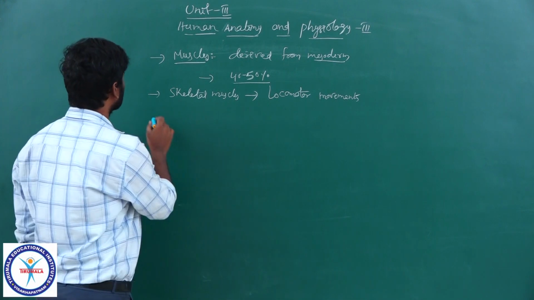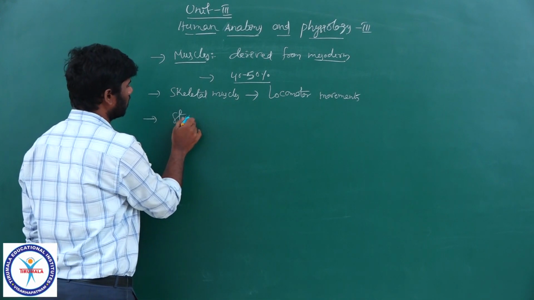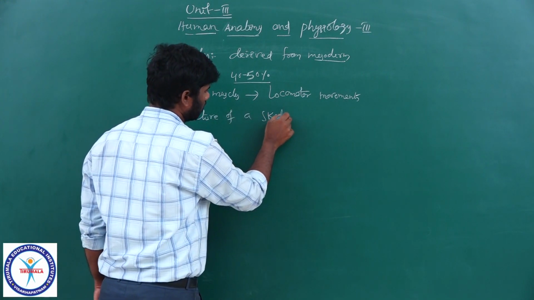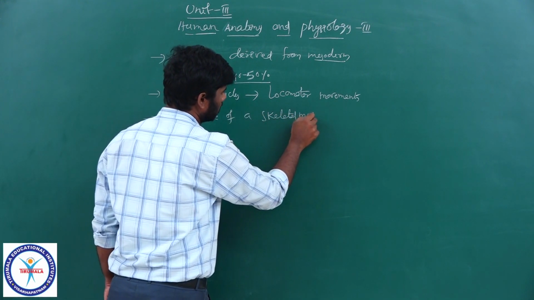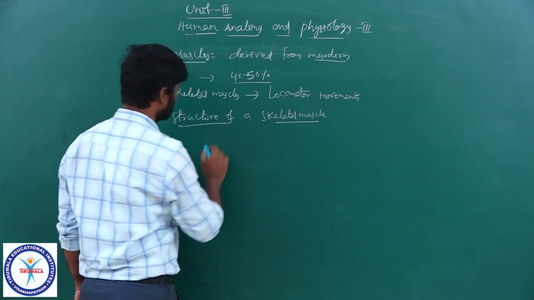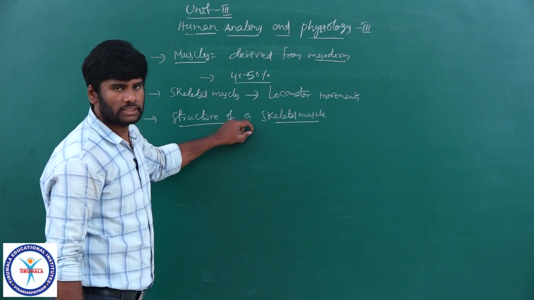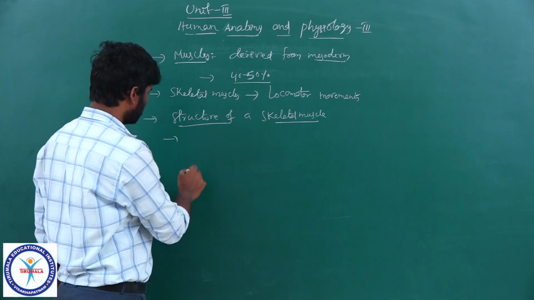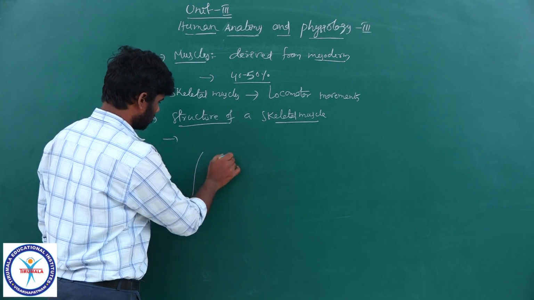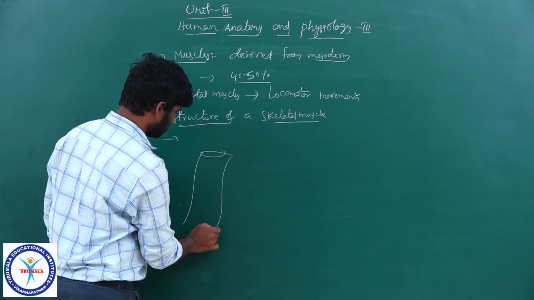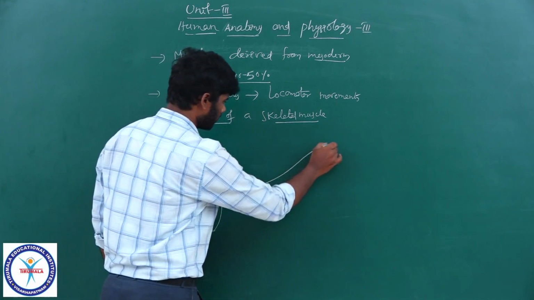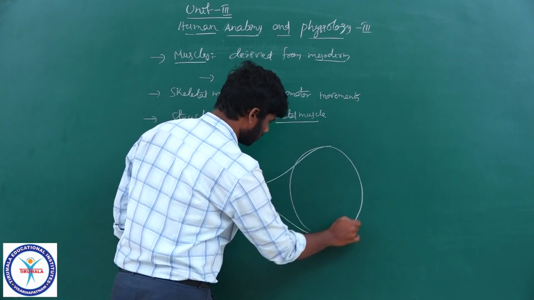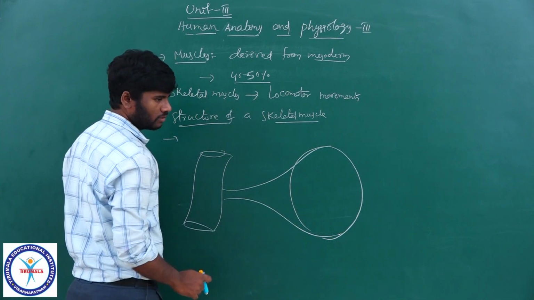Now we are going to discuss the structure of a skeletal muscle. The most abundant muscles in the body are the skeletal muscles. This is the bone, and this is the muscle.